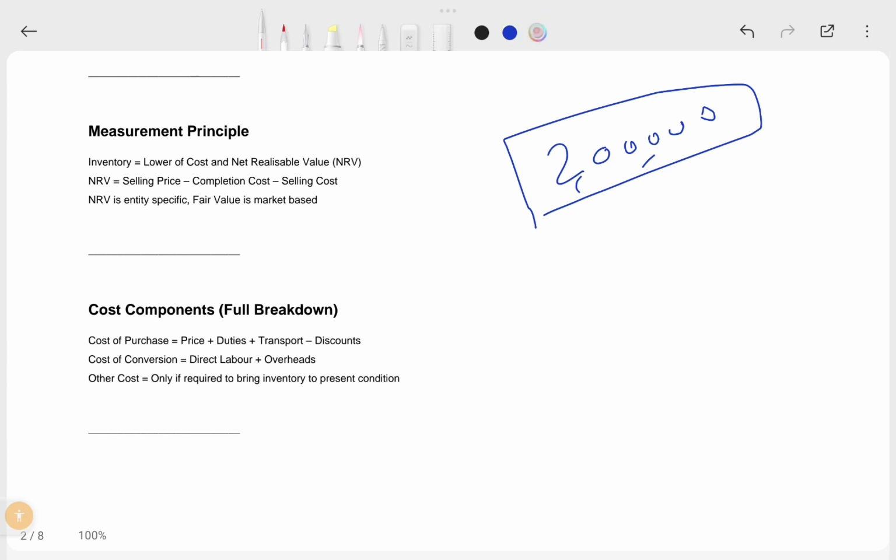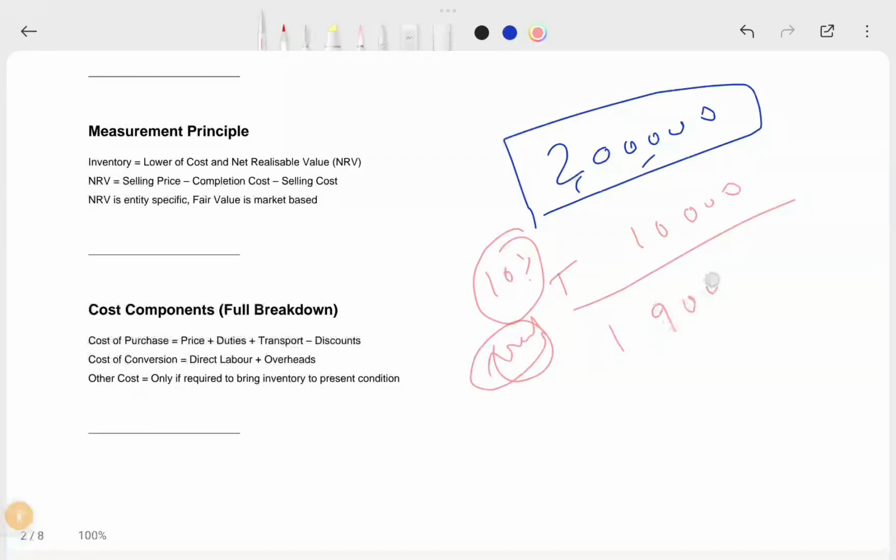So buyer and seller both decided your 10% is your trade discount. They negotiated and discussed, and then 10,000 they reduced from your cost. Then 1,90,000 is your cost, and then they added 10,000 refundable duty and 5,000 non-refundable duty.